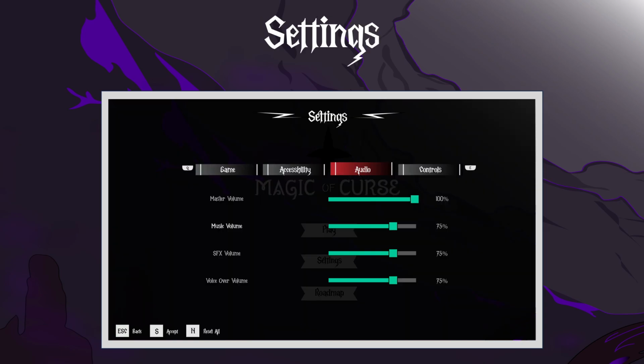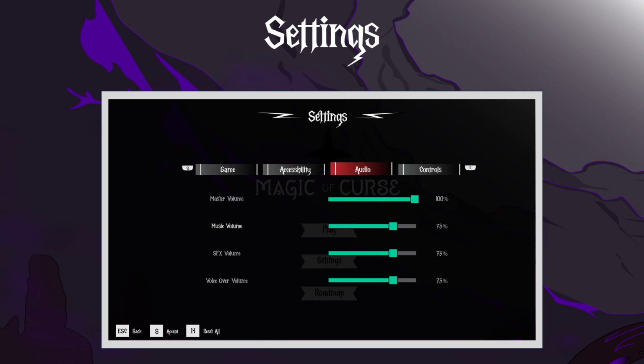Okay, for the next one is settings. So here we can see there are various types of settings that we can access. So first one is game, accessibility, audio and controls. So for the audio, the player can adjust the master volume. Second one is music volume for the background music throughout the game.